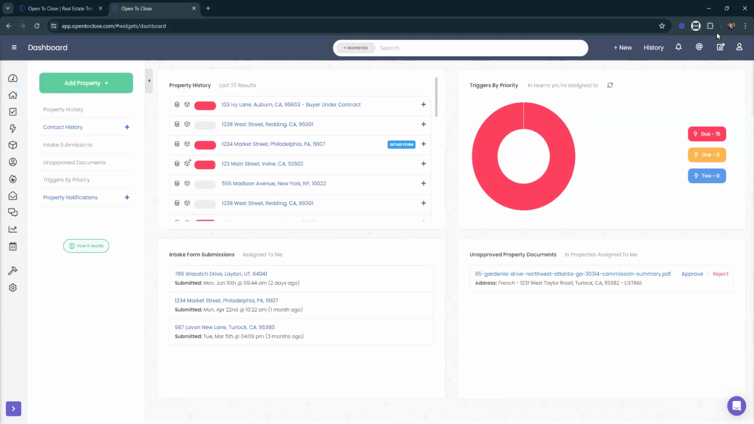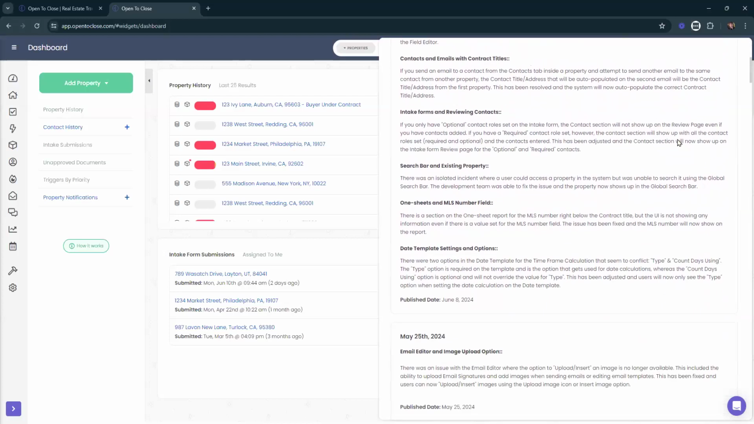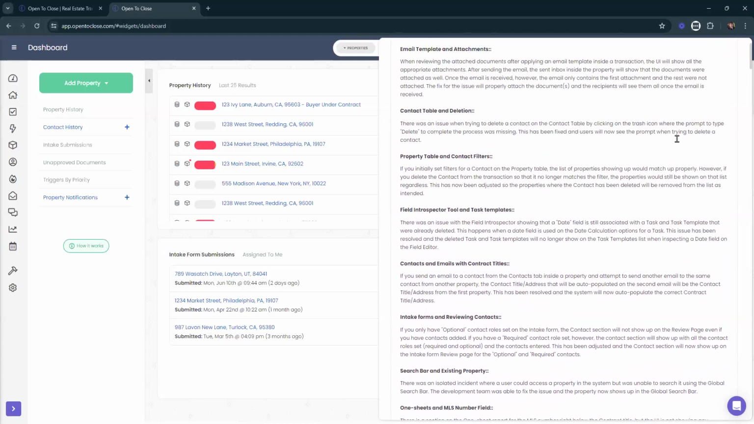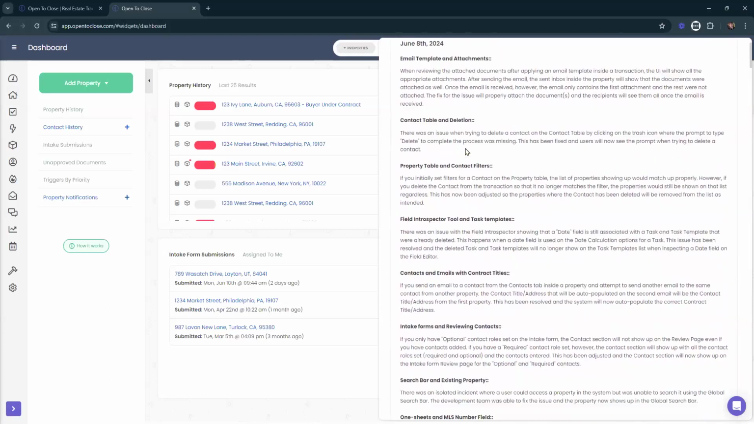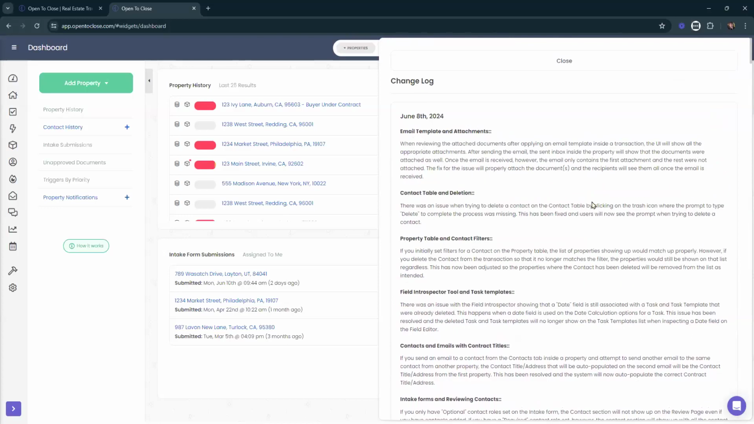Looks like we had an update to our changelog as of June 8th. So we'll go over to our person icon. We can click on our changelog and we can see any changelog updates that we've had here. This is just some of the stuff that we've gotten through as far as bugs. We've had a lot of updates to the system recently. When it comes to bugs, you can see this is quite a long list. So definitely come in here and take a look at what's been going on here.